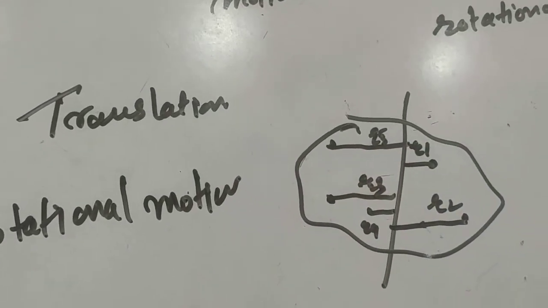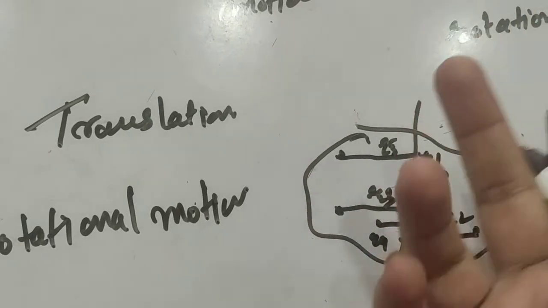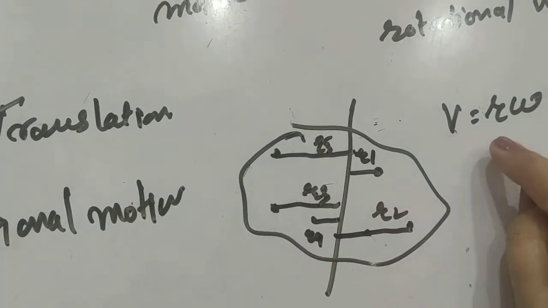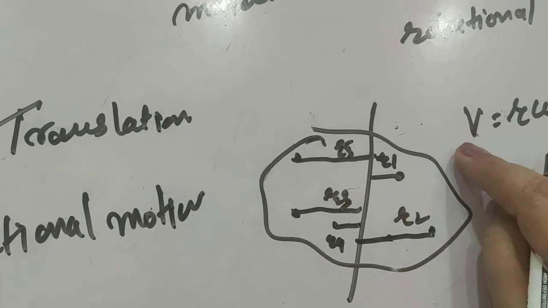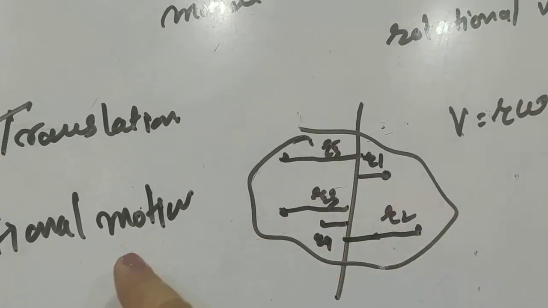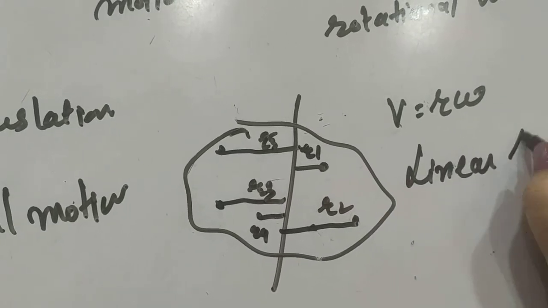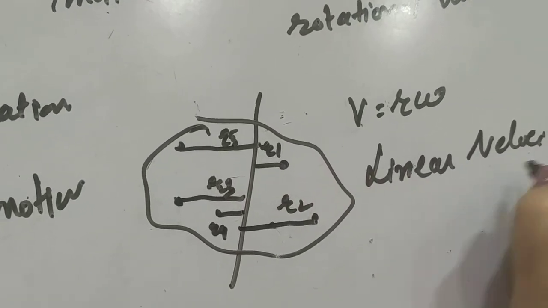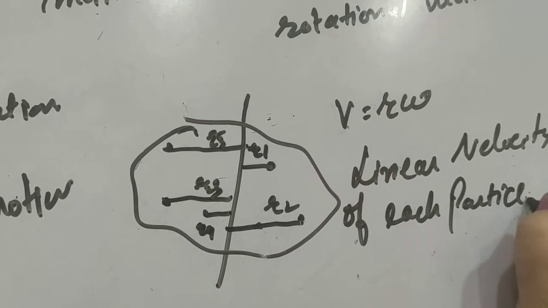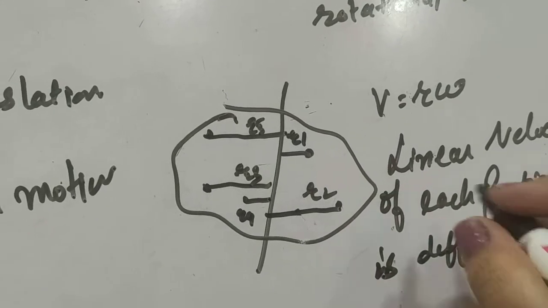Since every particle has its own radius, when the body is rotating, by the formula v equals r omega, since r is different, the linear velocity of each particle will be different. So during rotational motion, the linear velocity of each particle is different, right? And what about the angular velocity?